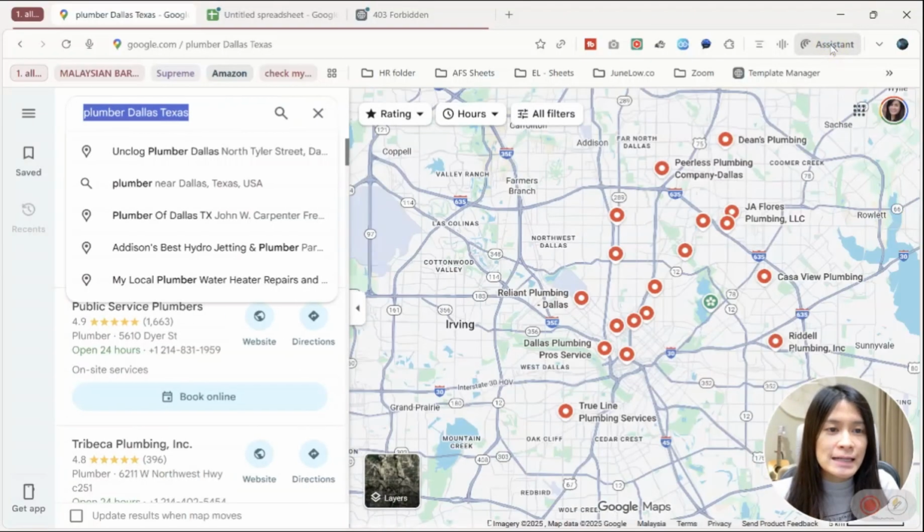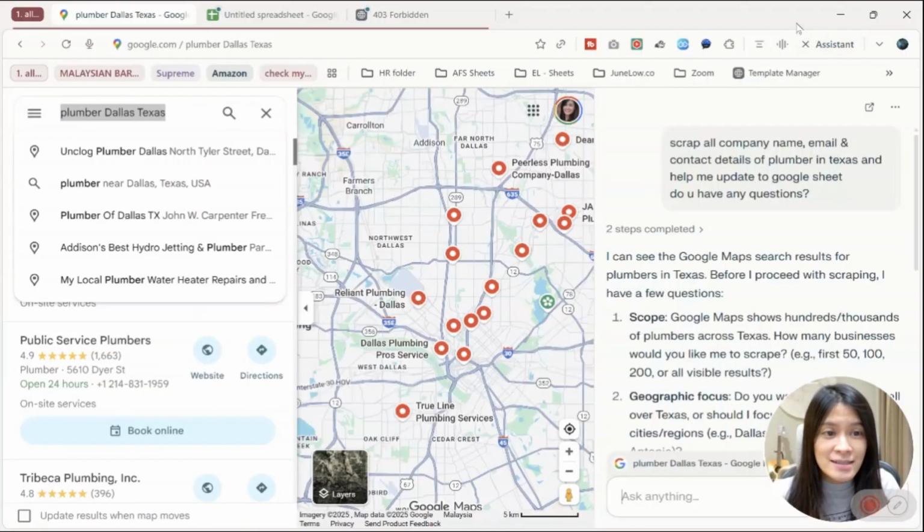In Comet, you can click this assistant. When you click this assistant, Comet is going to bring up your AI assistant and AI agent to work for you. So this is my instruction: scrape all company names, emails, and contact details of plumbers in Texas and help me update them to the Google Sheet. Do you have any questions?